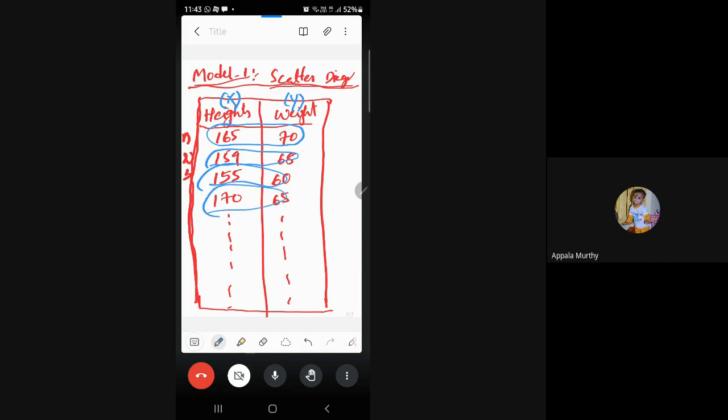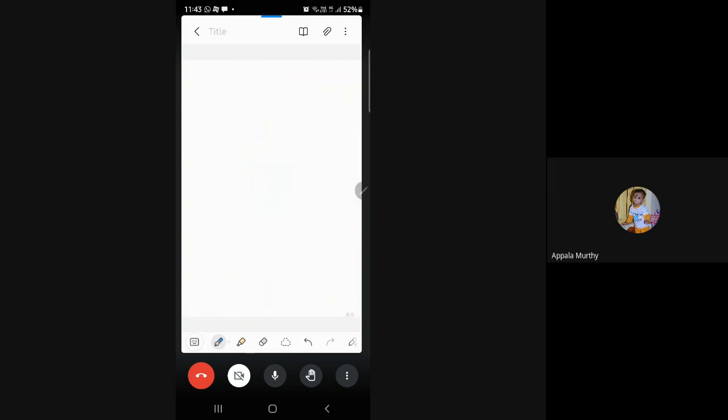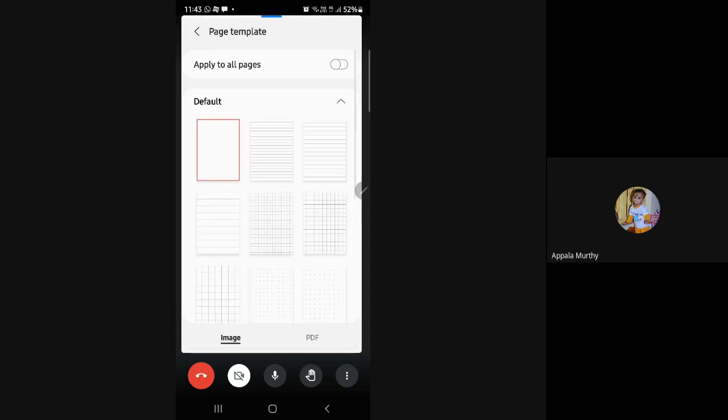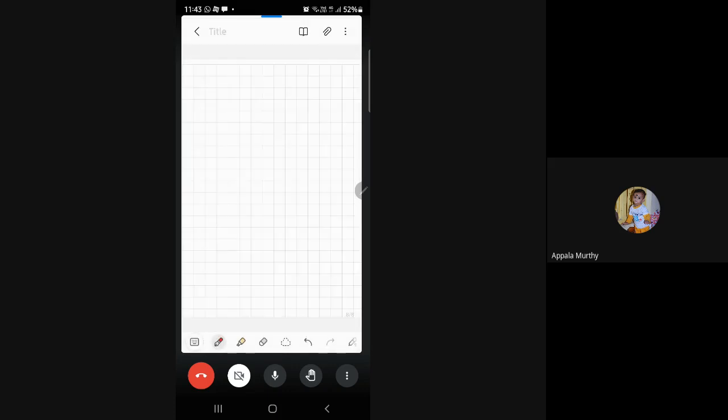After getting the coordinates for all the given data, we need to go for a graphical sheet. I will take a graphical sheet. Just a minute, I will show you. So this is a graphical sheet.